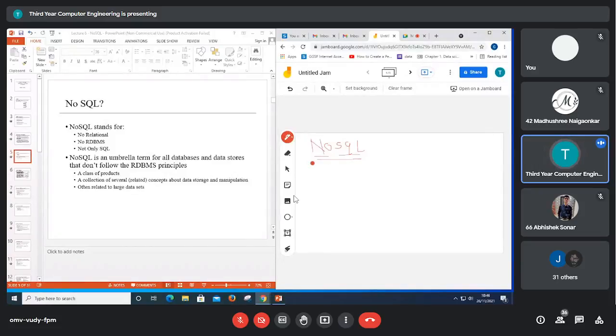Now, companies who use NoSQL data, can anyone tell me where NoSQL datasets might be used? Any particular organization you know that works on images? Shutterstock. Sorry, what did you say? Sir, there are many, like MongoDB. There are so many. Like you people are using Adobe Photoshop. Yes, sir. That is one of the applications of NoSQL.